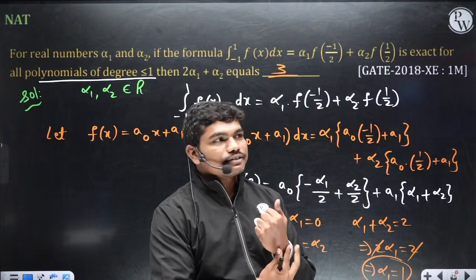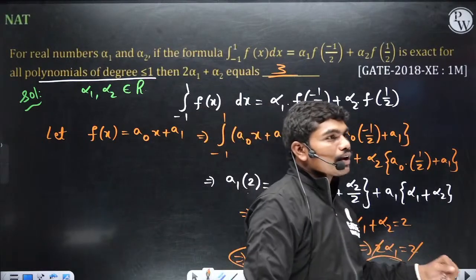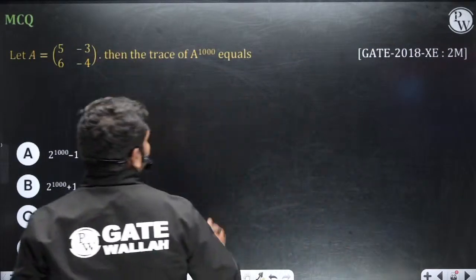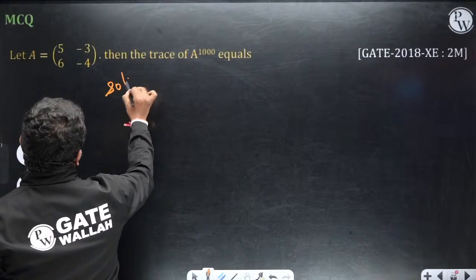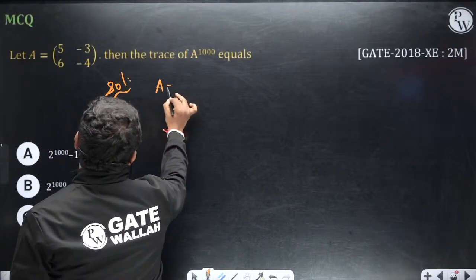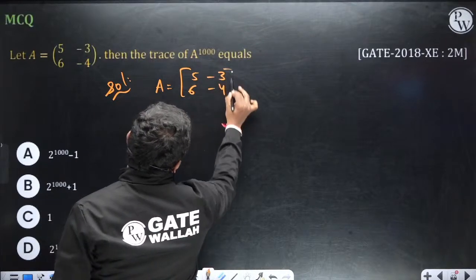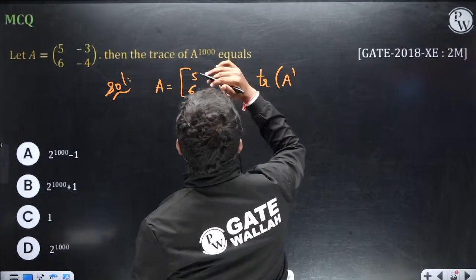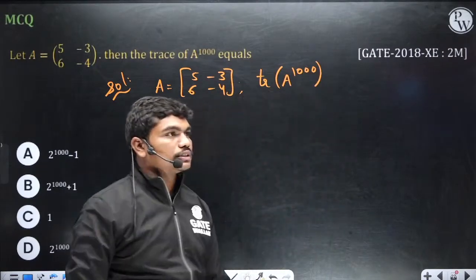So shall we go for the next question? Okay, so let's go for the next question. What is the question? I am seeing this location and finding no question. Okay, solution. A is equal to the matrix 5, -3; 6, -4. Then find the trace of the matrix A power 1000. 1000 was given, right? Okay, 1000. The reflection of light is coming on the board. So trace of A power 1000.